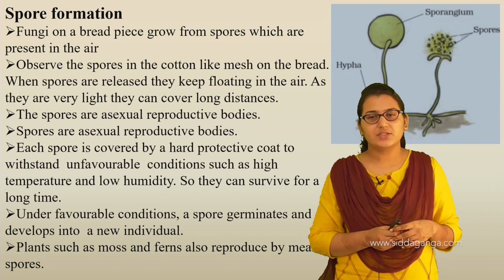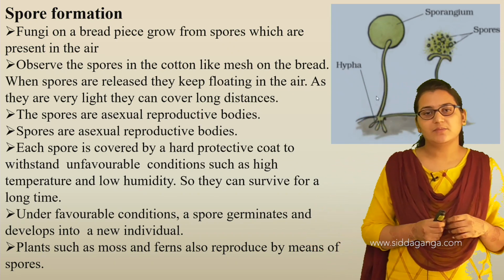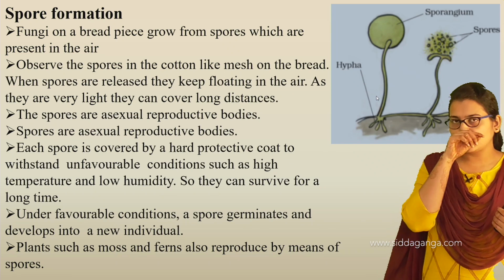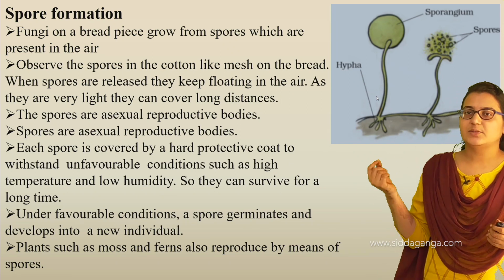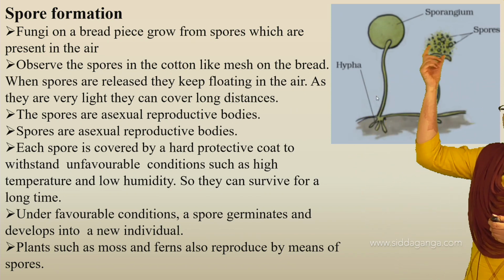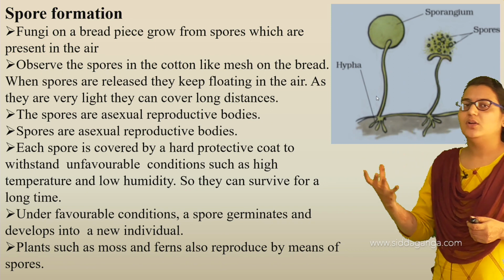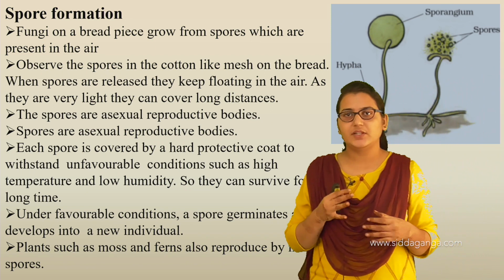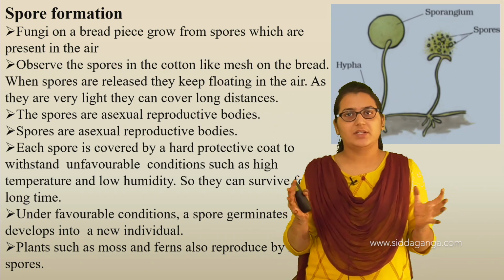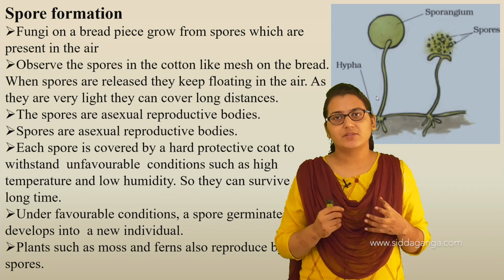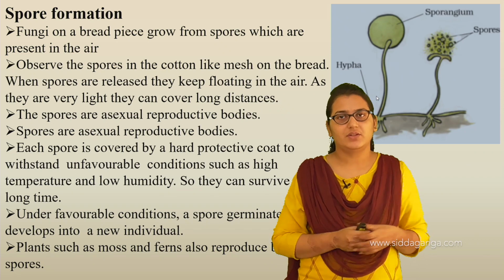Under favorable conditions, a spore germinates and develops into a new individual. Here the spores are the reproductive parts, tiny small structures. They germinate when they feel they have a favorable condition, and after germination, it again forms a new individual.